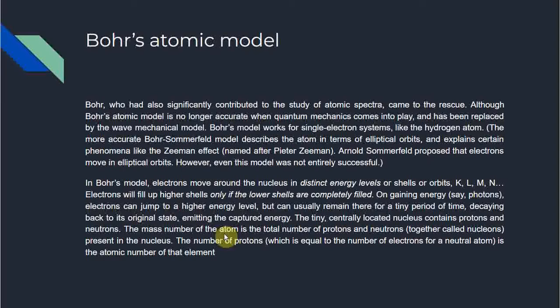The tiny centrally located nucleus contains protons and neutrons. The mass number of the atom is the total number of protons and neutrons together, called nucleons, present in the nucleus. The number of protons, which is equal to the number of electrons for a neutral atom, is the atomic number of the element. So all this is chemistry. I will not go into this.